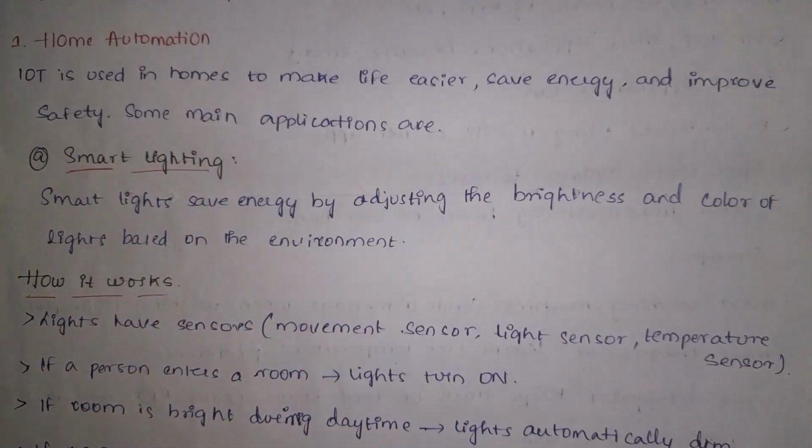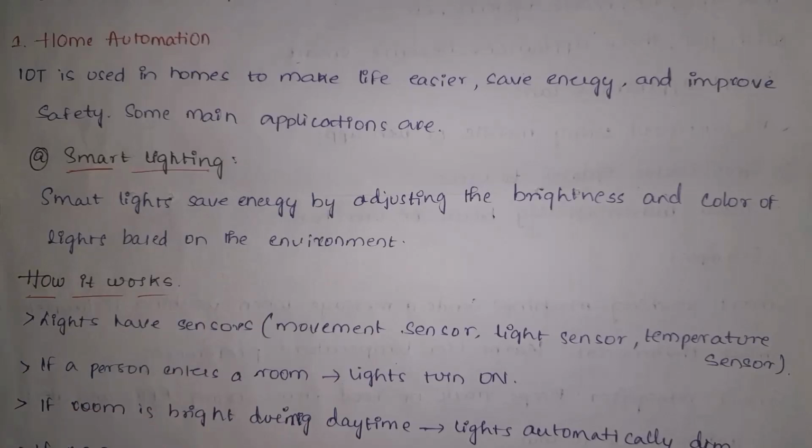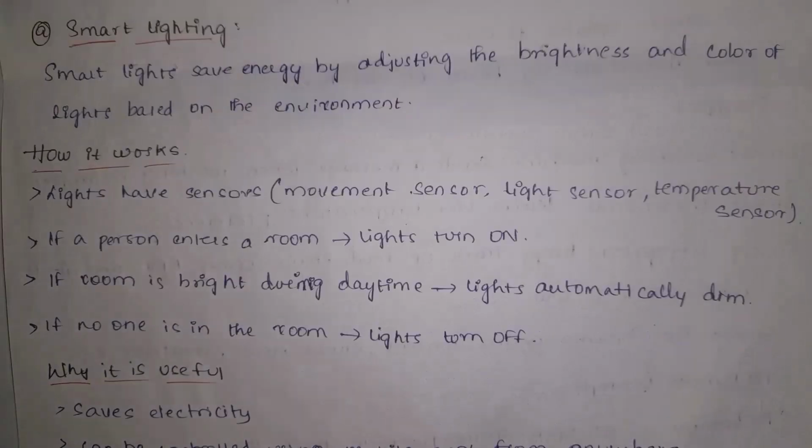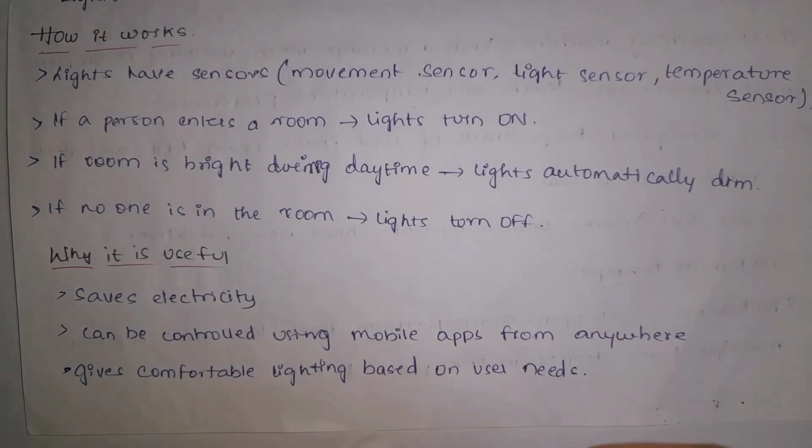Here are some of the applications. The first one is smart lighting. Guys, smart lights will save energy by adjusting brightness and colors of light based on environment. Smart lights contain sensors like movement sensor, light sensor, temperature sensor, etc. Whenever a person enters a room, lights will automatically turn on, and whenever the person leaves, lights will automatically turn off. And whenever the room is bright, lights automatically dim. So smart lighting will save energy, that is nothing but save electricity, and they can be controlled by using mobile apps and will give comfortable lighting based on our needs.